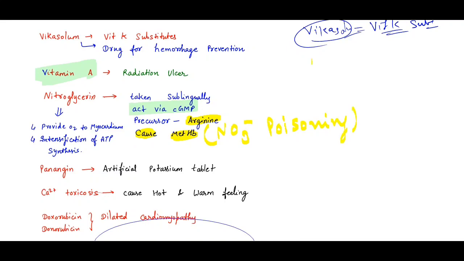Remember the potassium, the most abundant source for the potassium is coconut water. Then what is the function of the nitroglycerin? It provides oxygen to the myocardium, and there is an intensification of the ATP synthesis.